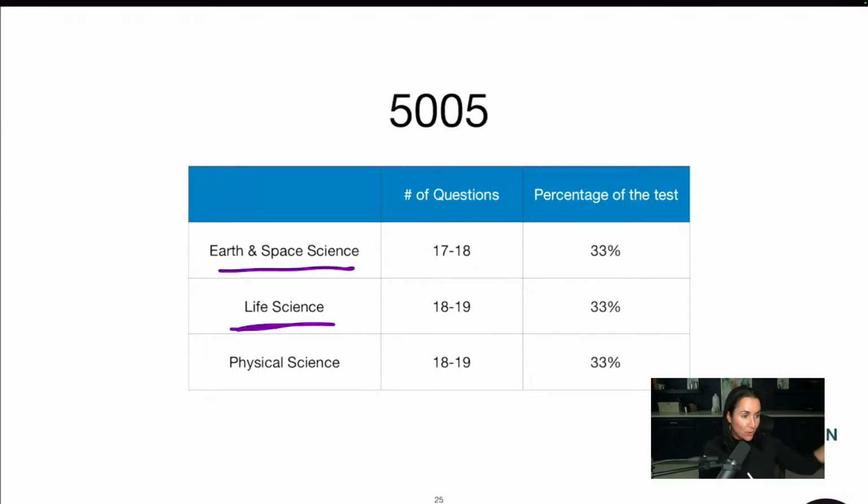Now, as you move up in the grades, you're going to have microbiology, marine biology, you know, it gets dissected down. In this particular exam, it's just more general. And then we have physical science. This is going to be your chemistry, your physics, things like that, your periodic table, small machines, stuff like that.